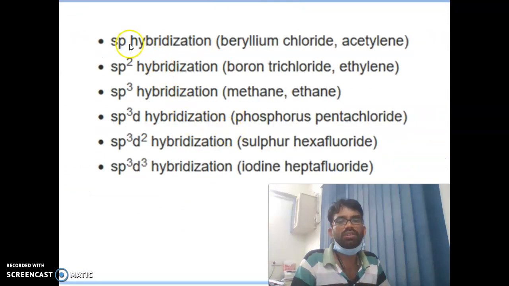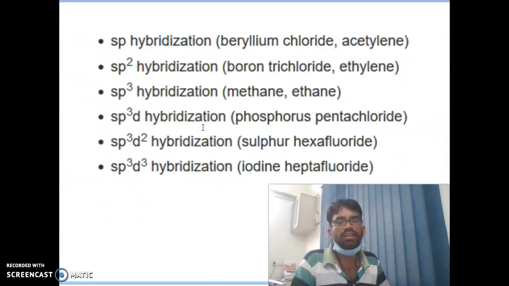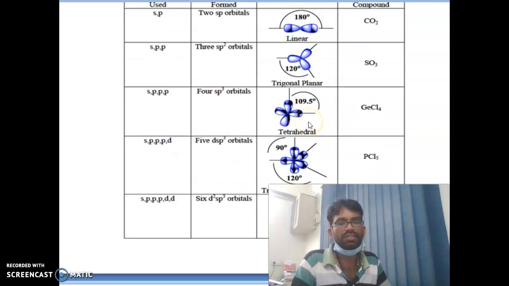Then we talk about sp hybridization, sp2, sp3, and I have shown these in a box here, along with sp3d and sp3d2 and their shapes.